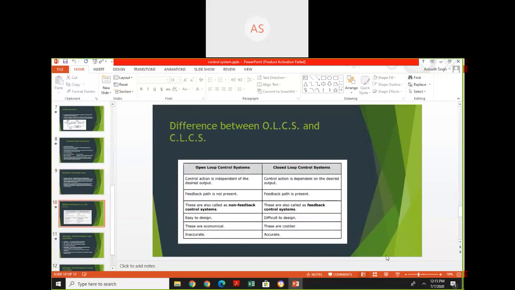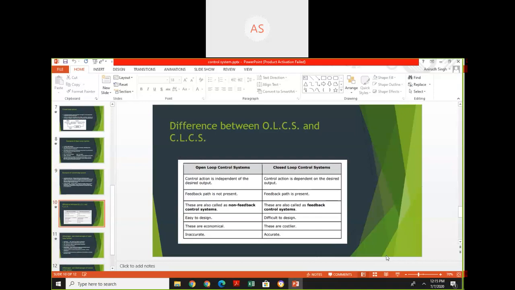Difference between open loop control system and closed loop control system. In an open loop system, control action is independent of desired output; controlling action or input is not dependent on the output. While in a closed loop system, controlling action is somehow dependent on the desired output. In an open loop system, the feedback path is not present. So this is called a non-feedback control system.